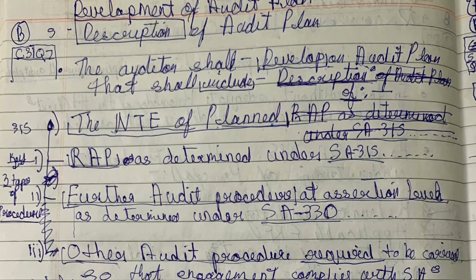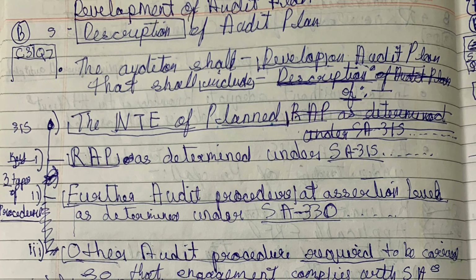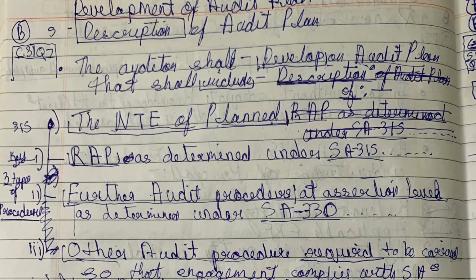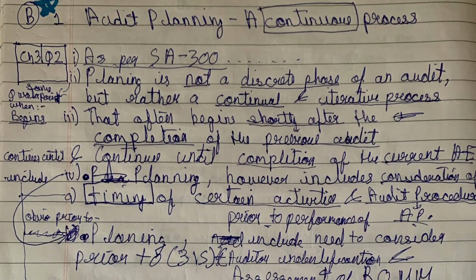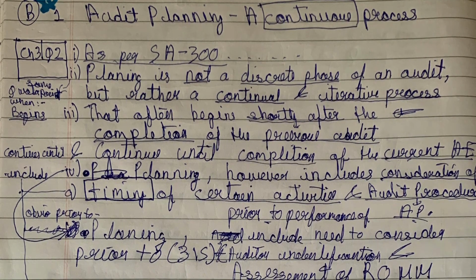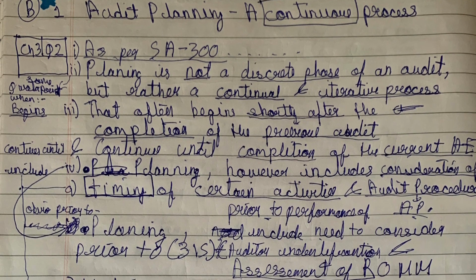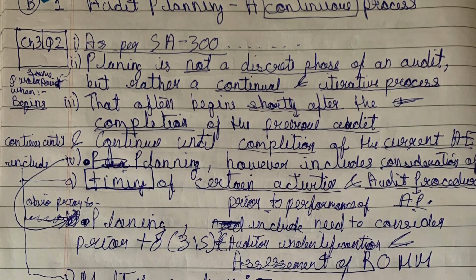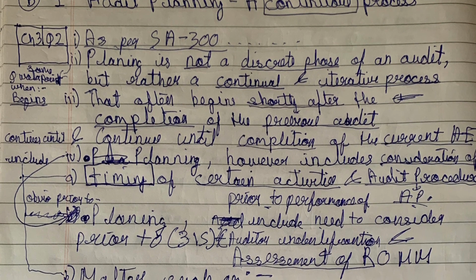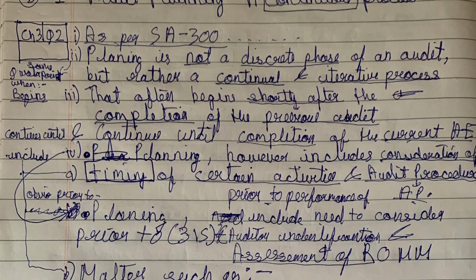Other audit procedures required to be carried out so that the engagement complies with SAs. So let's move to the next very important question, that is audit planning a continual process. This will come as a correct-incorrect question.